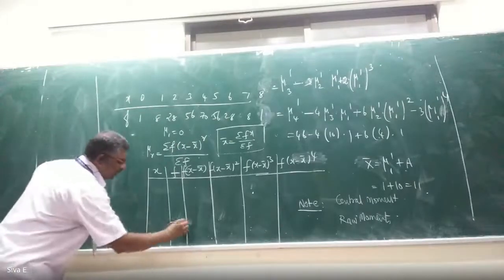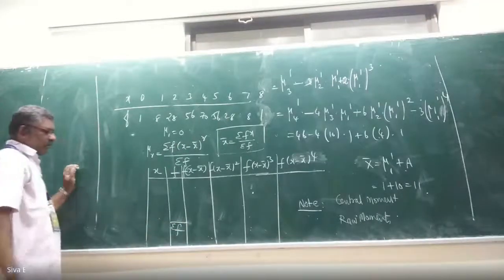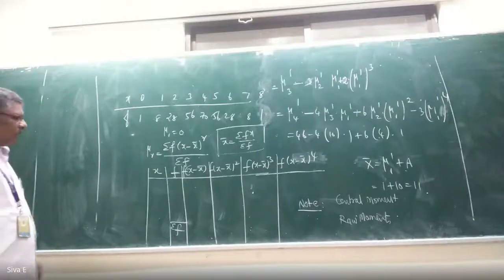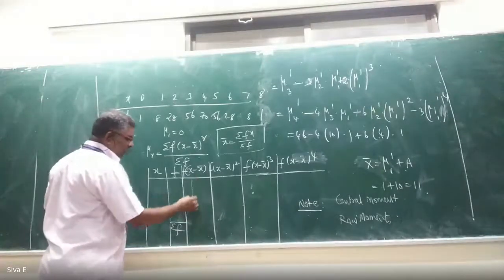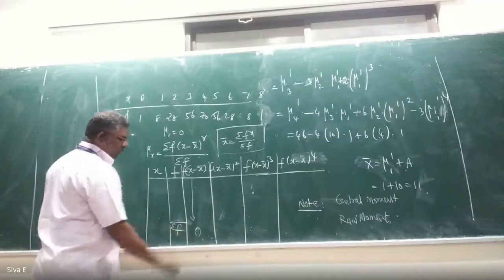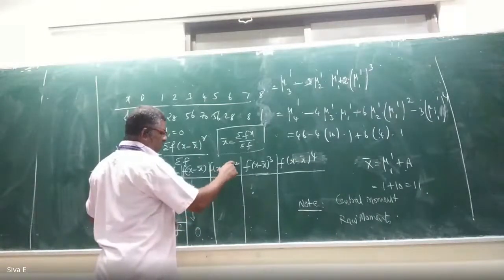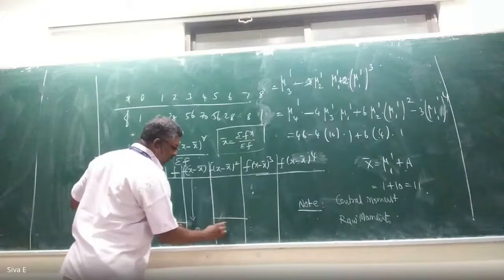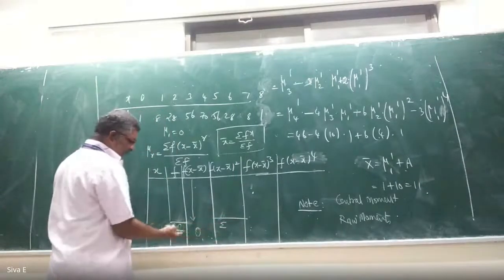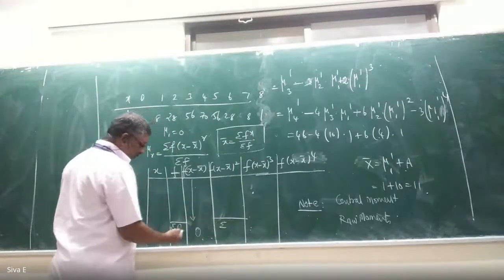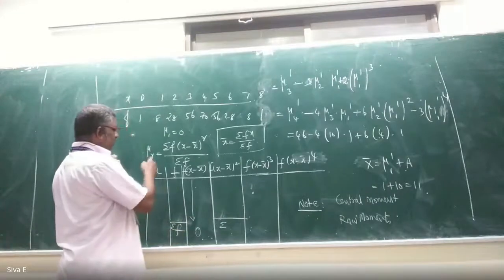So here you have to calculate summation of f. Then calculate this value. Anyway, that will be equal to 0. Then f into x minus x bar whole square, find the summation. Then whatever you get, divided by the summation of f is mu2.